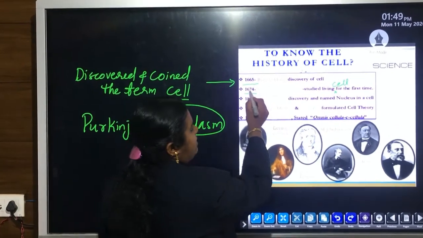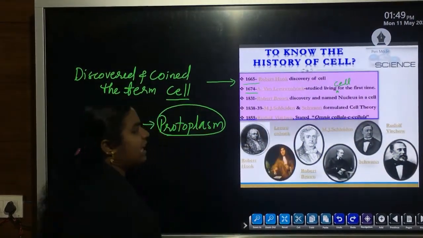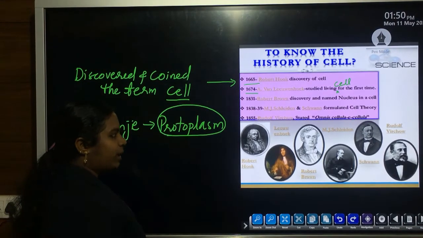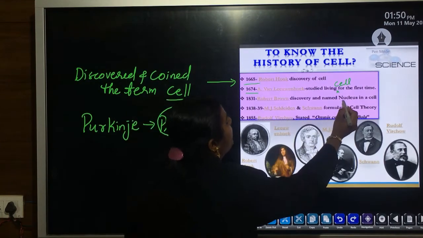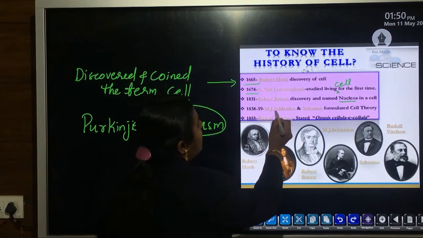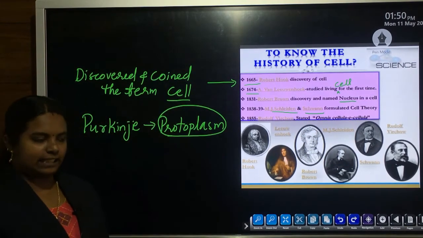Second, in 1674, Antony van Leeuwenhoek observed a living cell for the first time. Third, Robert Brown discovered the nucleus in the cell. Fourth, Schleiden and Schwann formulated the cell theory.